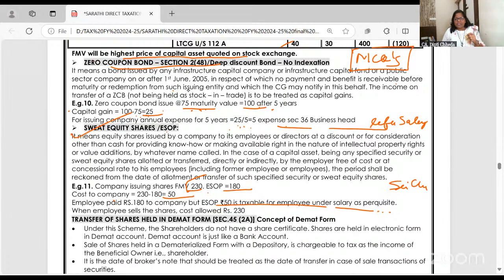Cost will be 230, ma'am, because he acquired at 180 and 50 rupees he paid tax on. So whenever the employee sells, he can take that as cost. Yes, ma'am, we can recollect Shree Chand's problem. Otherwise, pause the video if you are watching the recording, go to the salary chapter, recollect and then tell me.